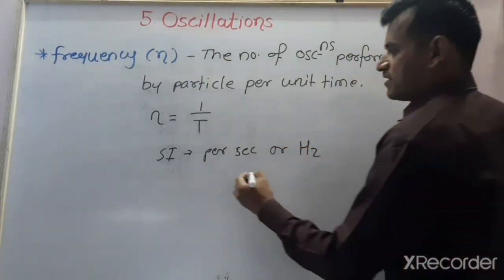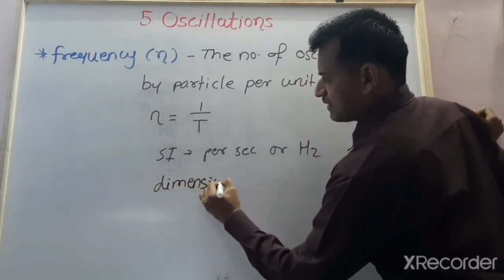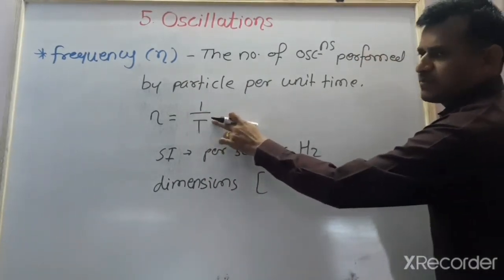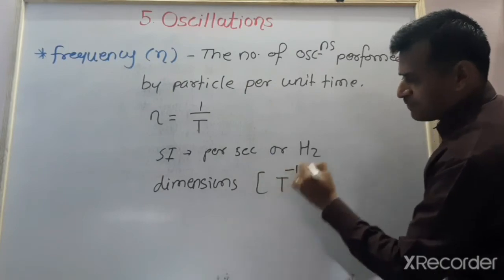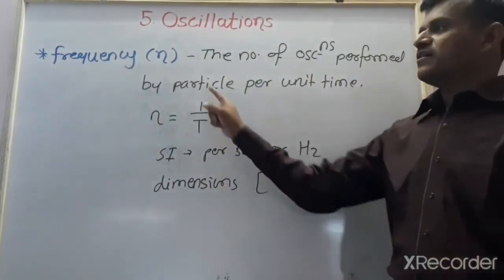And its dimensions are 1 in time, the reciprocal, so it becomes -1 in time, 0 in length and 0 in mass. These are the dimensions and SI unit of the frequency.